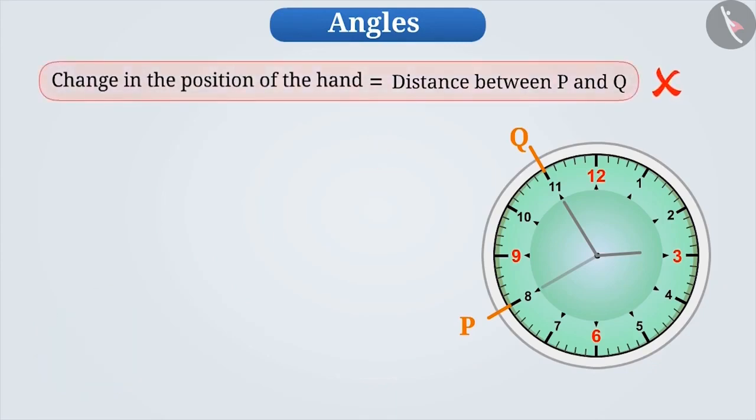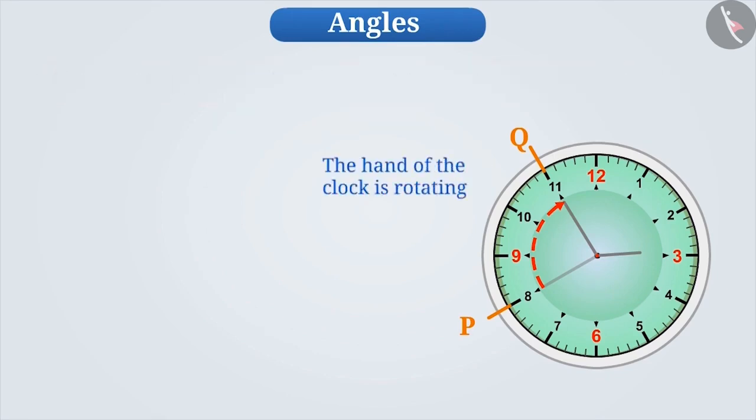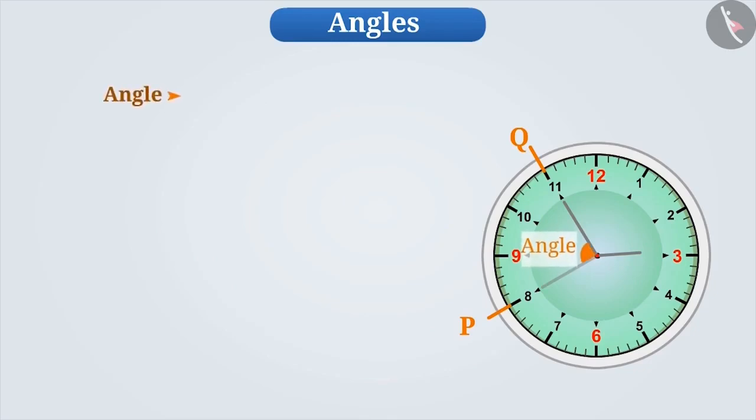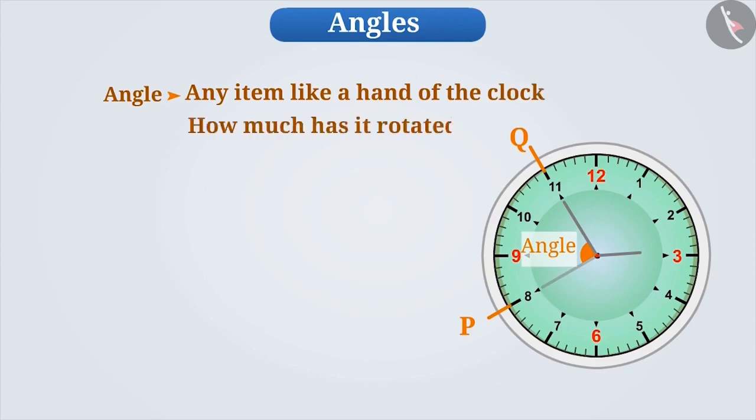This will not be correct because here the entire hand of the clock is not changing position. Instead, one end of the hand is fixed at one place while the other end of the hand is changing position. In this way, we say that the hand is moving, or it is said that the hand is rotating. Angle helps us to show the change in position. Angle tells us how much an object, like the hand of a clock, has rotated. We denote this rotation by measuring the angle.